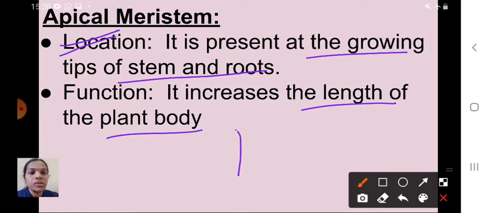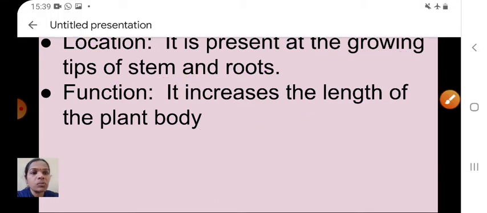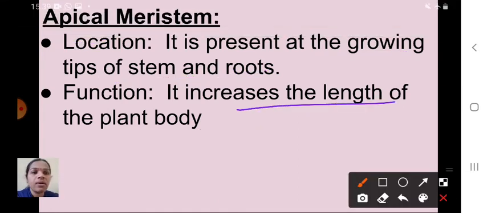Here this is the stem and this is the root. So in the tip region it is present, the apical meristem. So what is the function here? Because of the apical meristem, the plant is getting growth, height is increasing. So that's why the function is that it increases the length of the plant body.